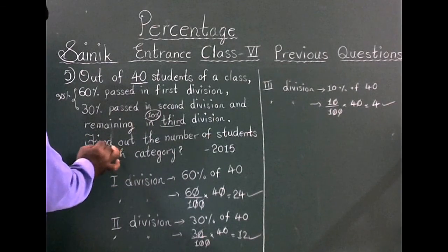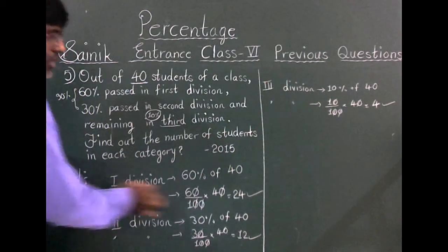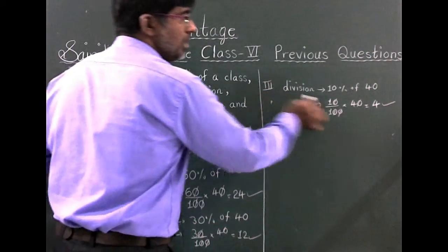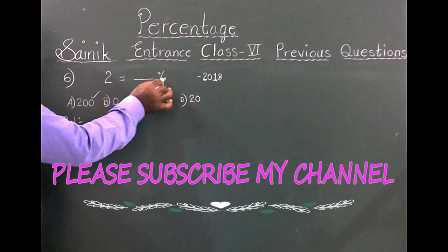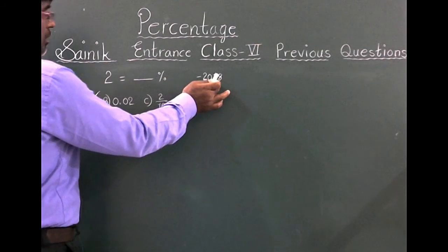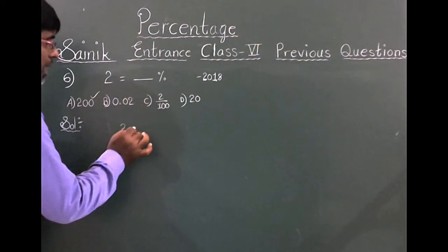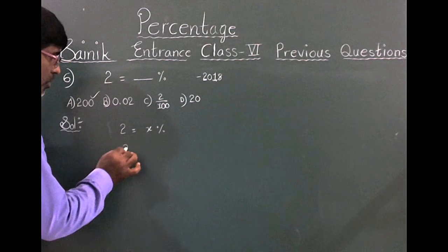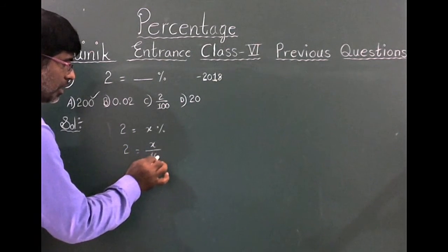Here what it asks: find out the number of students in each category. In the first division 24 students, in the second division 12 students, in the third division 4 students. 2 is equal to dash percentage. This problem was asked in the year 2018. 2 is equal to, the blank I'm writing letter X, percentage as it is. 2 is equal to X percent, nothing but X by 100.